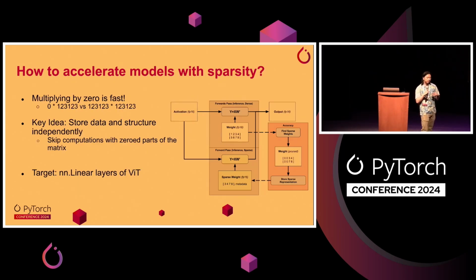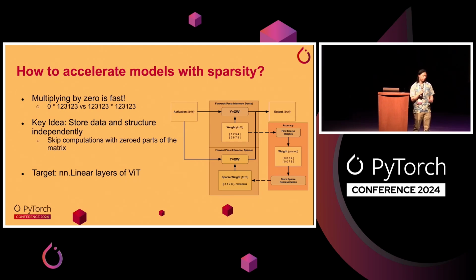Okay, so how does accelerating a model with sparsity work? The key idea is that multiplying by 0 is really fast. 0 times 123,000, you can figure out the answer to that in a second, versus the operation on the right. But depending on how you do this calculation, you might not actually be faster. What I mean by that is if you multiply 0 times 3, and then go 0, and then you carry the 0, and then you do 0 times 2, if you do your multiplication that way, then it's not actually any faster than the calculation on the right.